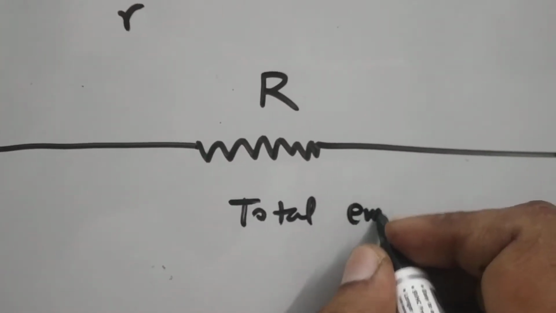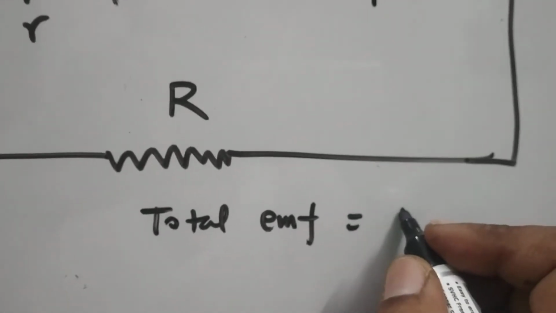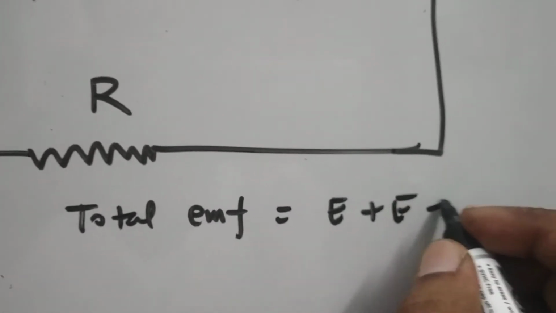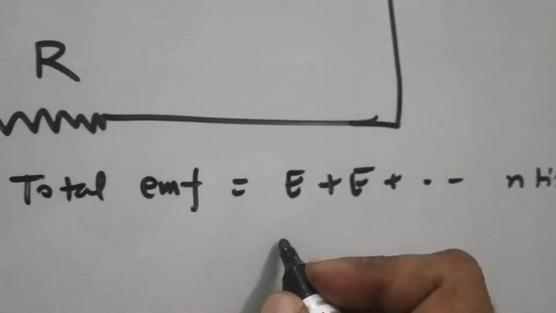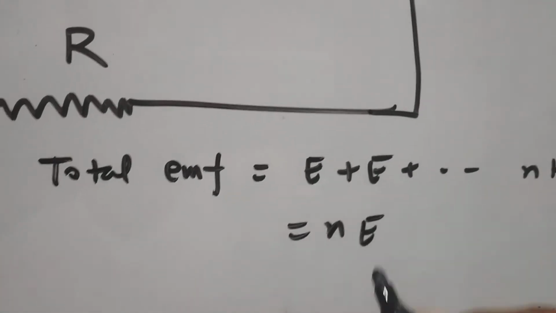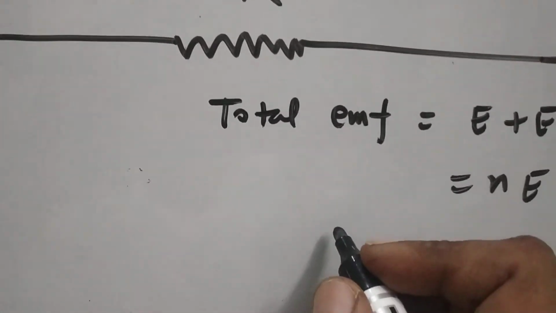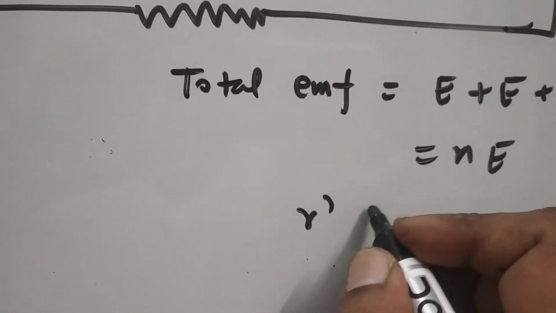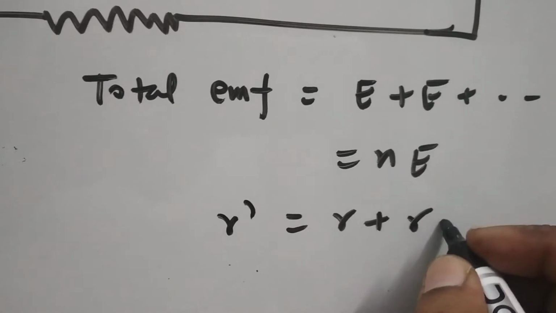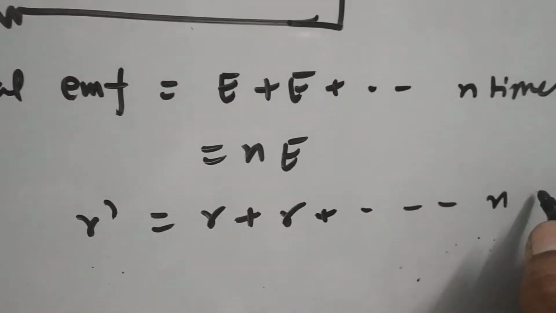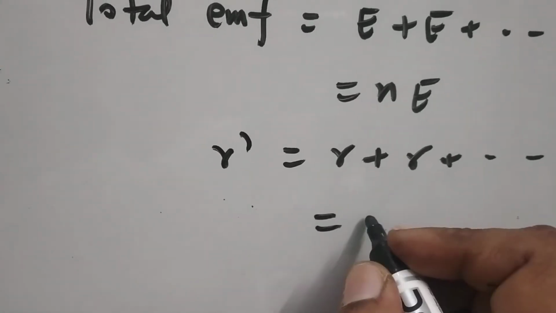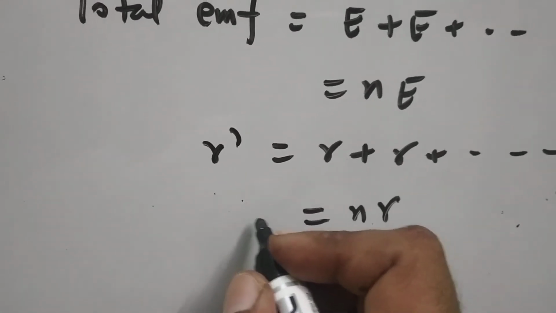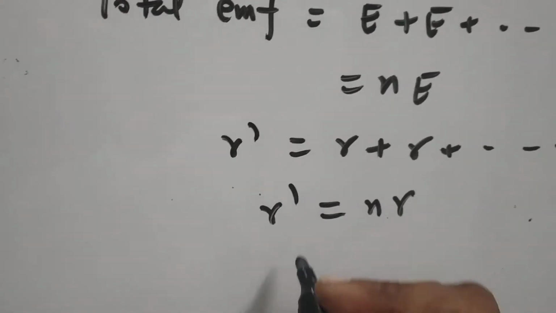the total EMF, because these are in series. So E plus E, N times, so it will become NE. Similarly, the total internal resistance will be r plus r, N times, so the total internal resistance will be Nr.